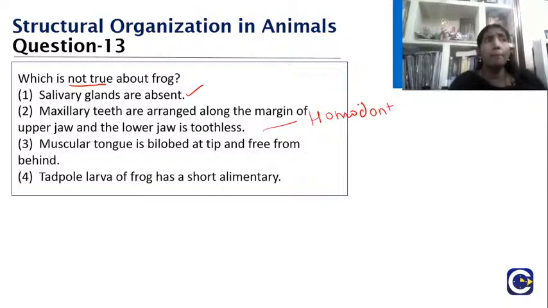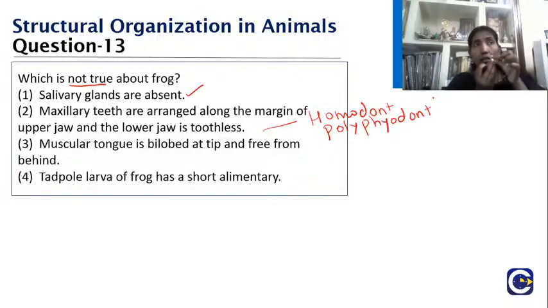Many times these teeth will fall, not like for us. We have only two sets of teeth, first the milk teeth and then the permanent teeth, so we are diphyodont. Here, many times they get replaced, so we call them polyphyodont. And for us, the tooth is attached within a socket, right? Here it will not be like that, so we call that acrodont. So many things are there. So this is a true and right statement.